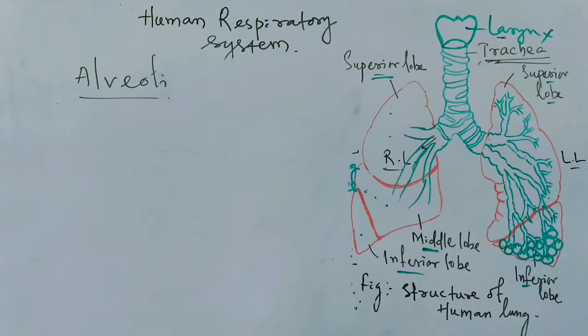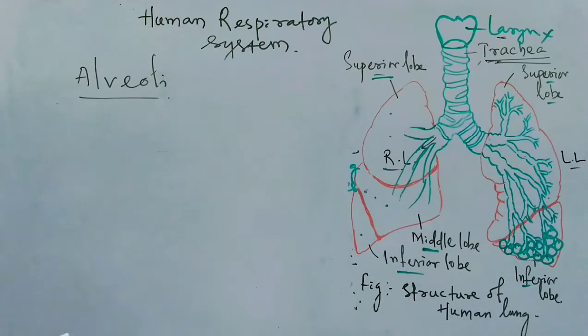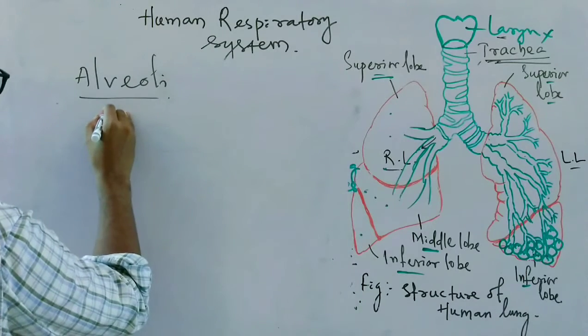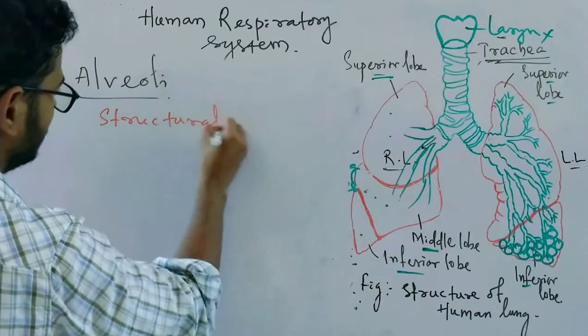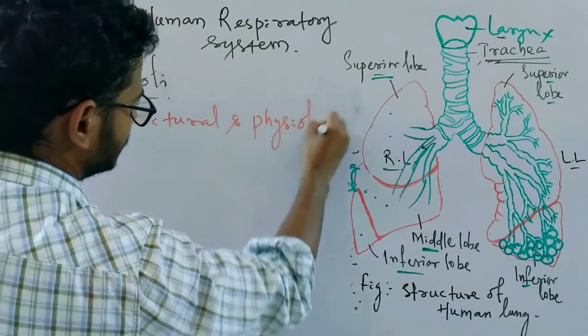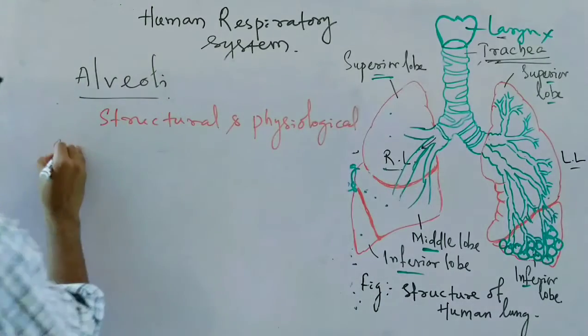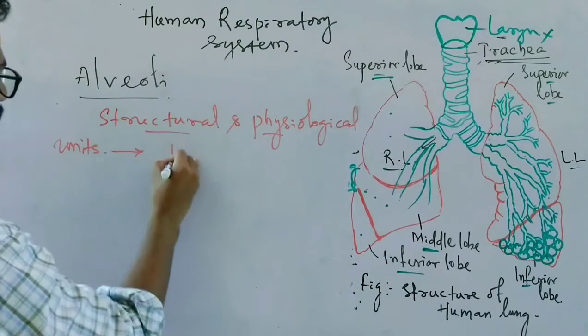Okay, so the alveoli represent the ultimate structural and physiological units of the lungs. These are the structural and physiological units. Structural and physiological units of what?